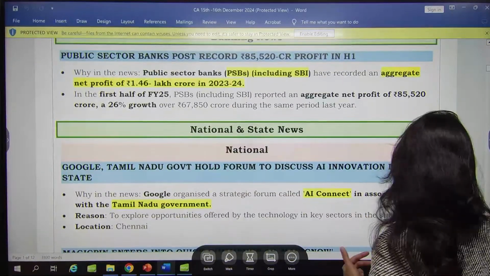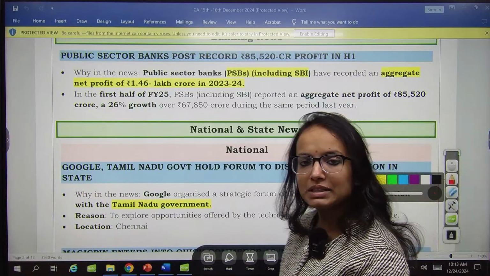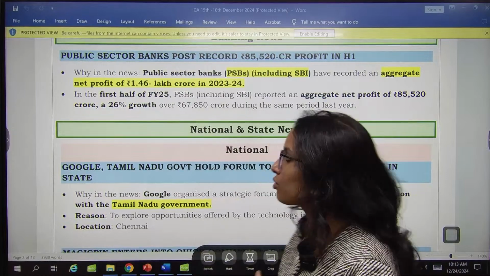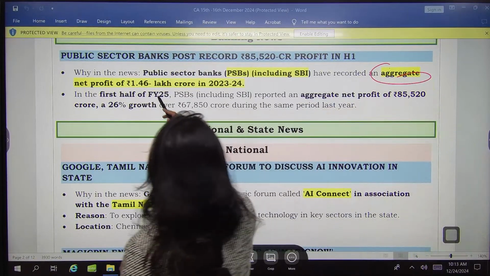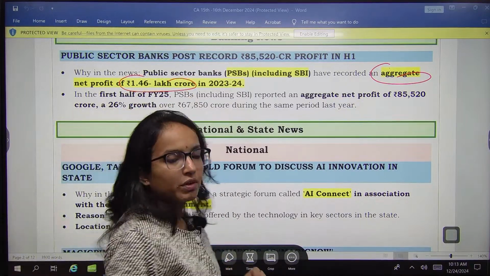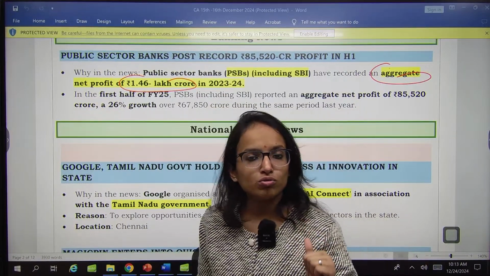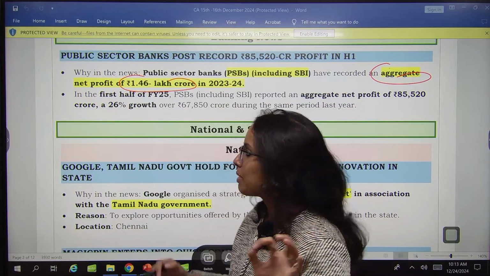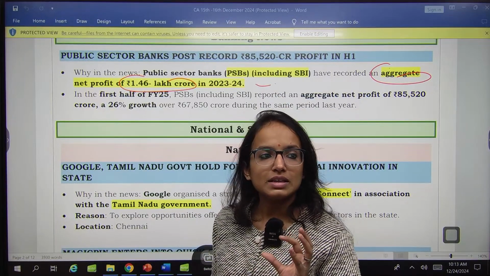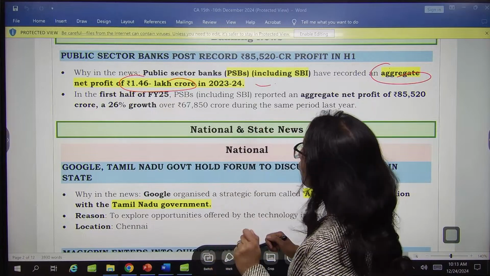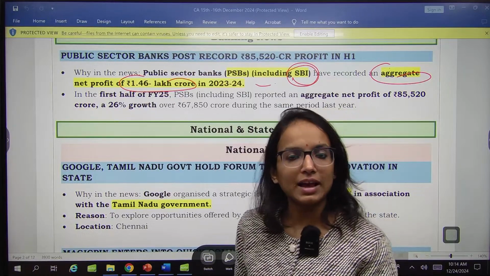banking news. In banking news, you have some data regarding public sector banks. So India's public sector banks, including SBI, okay, including SBI, they have recorded an aggregate net profit of 1.46 lakh crore in 23-24. This can be important particularly for SBI aspirants, okay. All those who are preparing for SBI Junior Associate, remember this data, 1.46 lakh crore for 23-24. The aggregate net profit of all the PSBs, including the SBI, okay, 1.46 lakh crore, remember this.